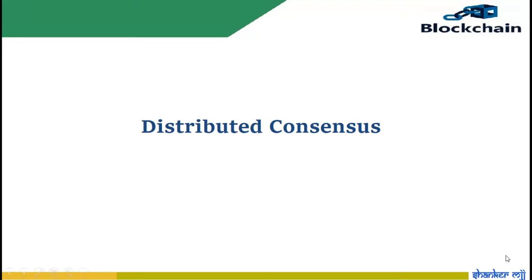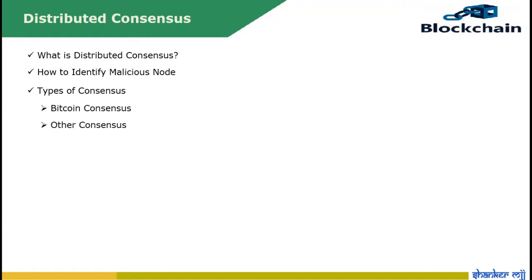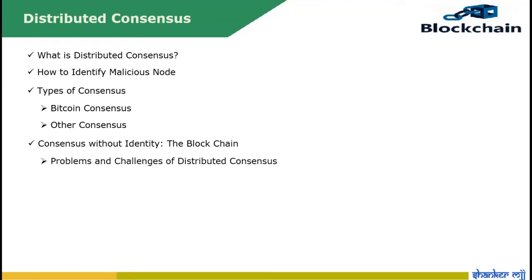Distributed consensus. Today's agenda: we'll see the definition of distributed consensus, how to identify a malicious node, then we will see types of consensus like Bitcoin consensus and other consensus, followed by consensus without identity. The first application of blockchain is Bitcoin. Here we will see the problems and challenges of distributed consensus. Then we will see the future of consensus and applications of consensus.